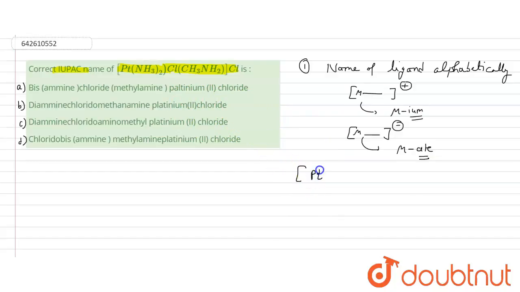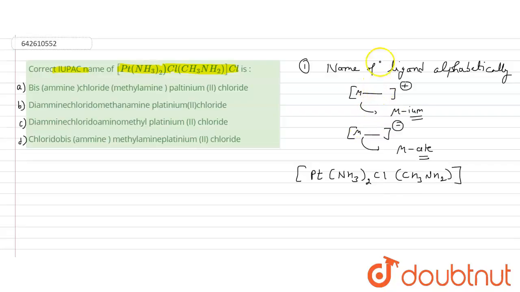We have platinum, that is the metal, and we have ligands. There are two ammonia ligands, one chlorine ligand, and one that is CH3NH2. And this is the whole complex. So here this is a ligand.